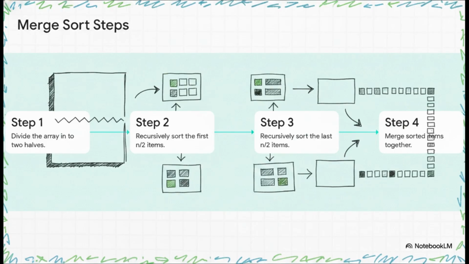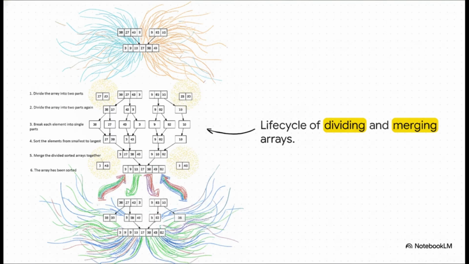The steps here are incredibly snappy and elegant. 1. Divide the array cleanly into 2 halves. 2. Recursively sort that first half. 3. Recursively sort the second half. And 4. Take those newly sorted items and merge them together using a temporary array. It's just a beautiful life cycle of division followed by reconstruction. And this brilliantly illustrates that whole life cycle. We start out with this chaotic list of 7 numbers up top.